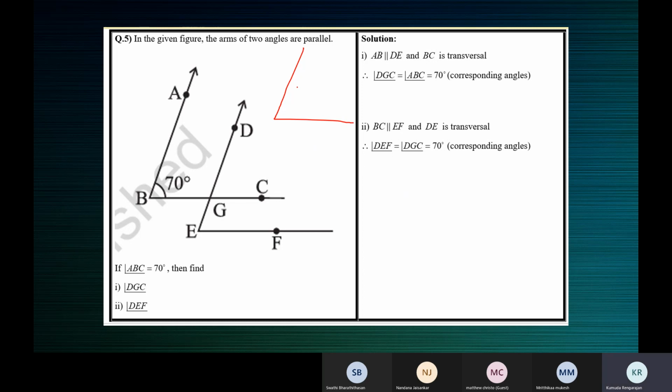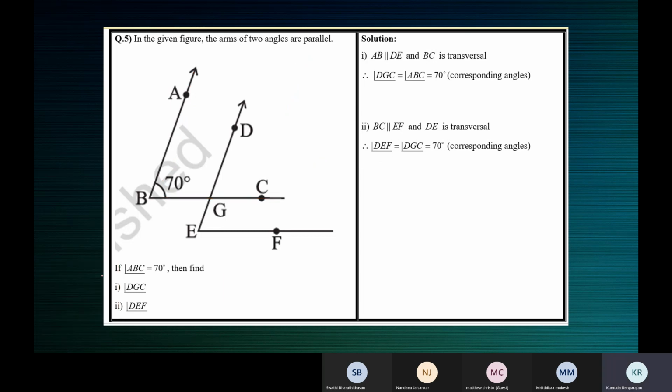This is angle ABC. This is one arm of the angle, and this is the other arm. This is the other angle, DEF. The point where the two angles meet is called G. Let's understand the figure first. That's what I'm trying to do now.